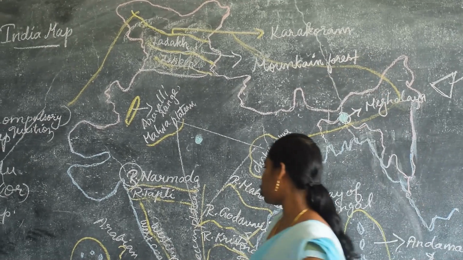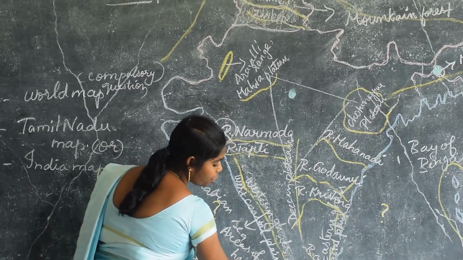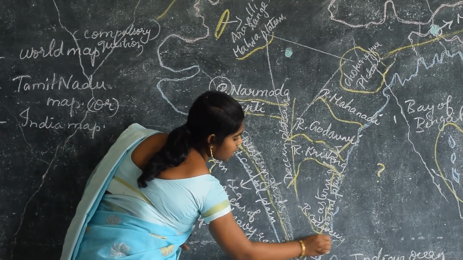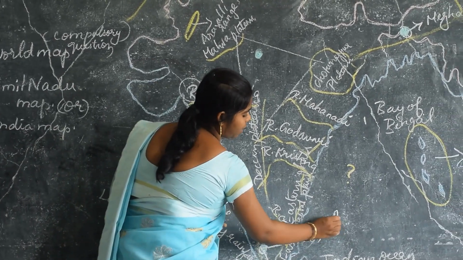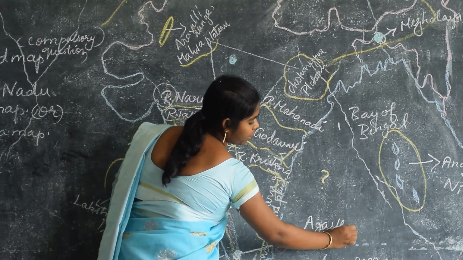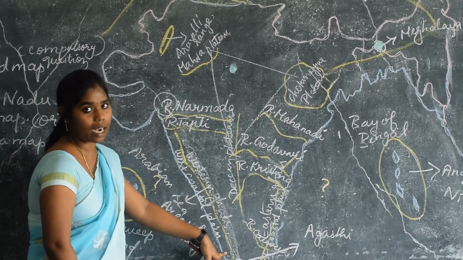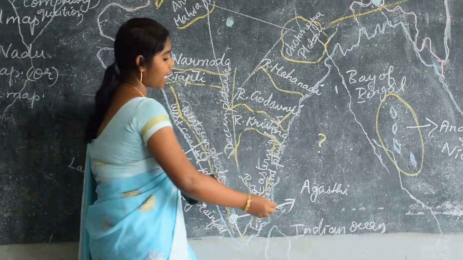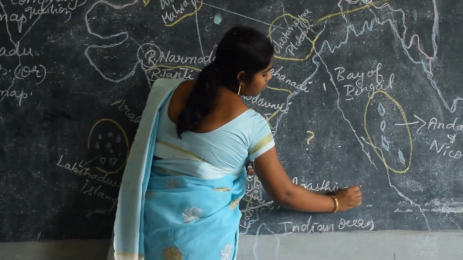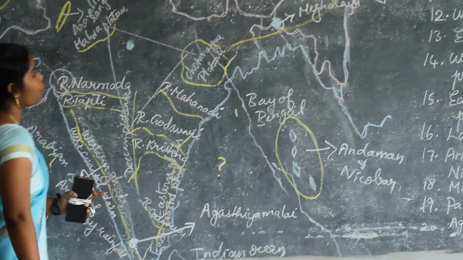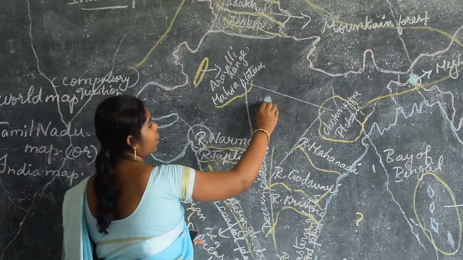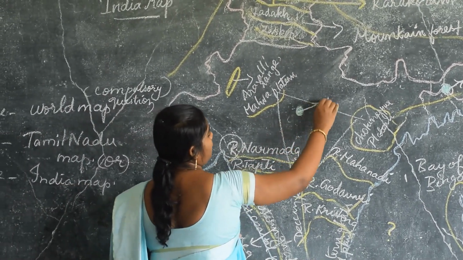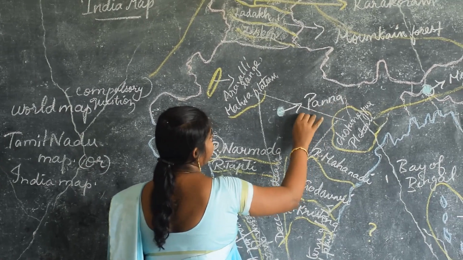Yes, and also biosphere. Already I told you, this dot indicates Agastya Malai. It is located between Tamil Nadu and Kerala, on the border. Agastya Malai biosphere. And one more biosphere is Panna. It is located in which state? Yes, it is located in Madhya Pradesh. Panna biosphere.